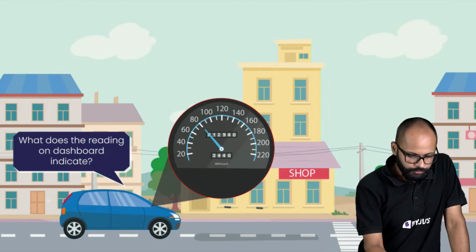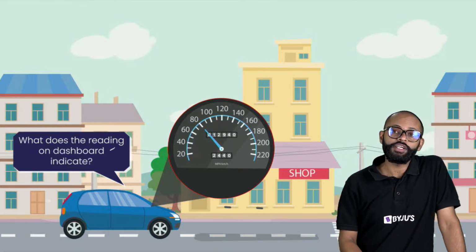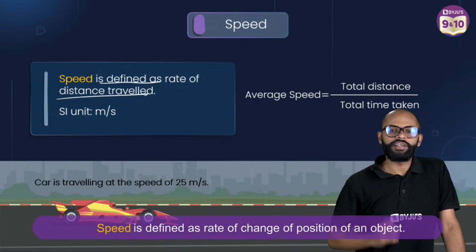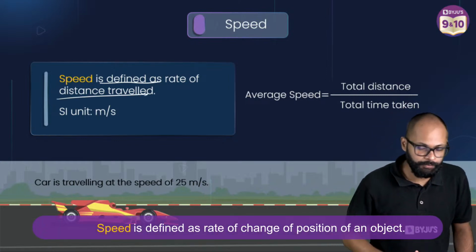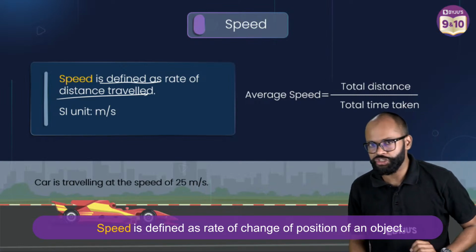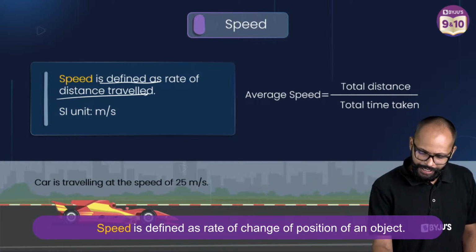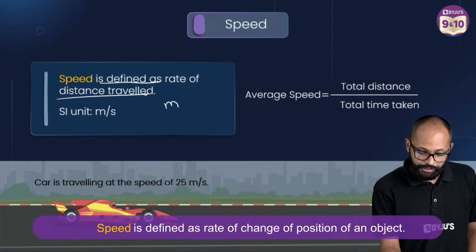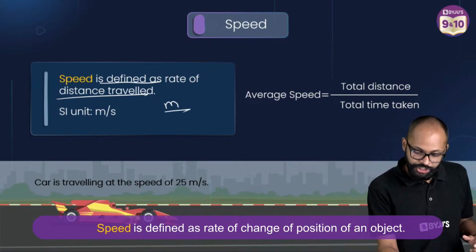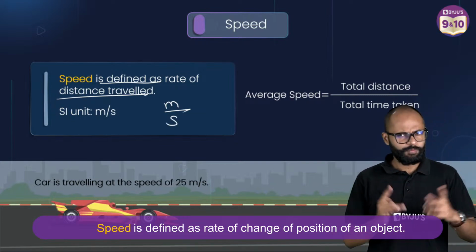Yes. So, what does the reading on the dashboard indicate? This reading is, my friend, called speed. Speed क्या होता है? It is the rate of distance traveled. कितना distance travel किया है आपने? That is called speed. अब सुनो. Whenever you say rate of distance traveled, matlab how much distance is traveled in how much time, right? So the SI unit of distance is meters. In how much time? That is second. So distance upon time is called speed.